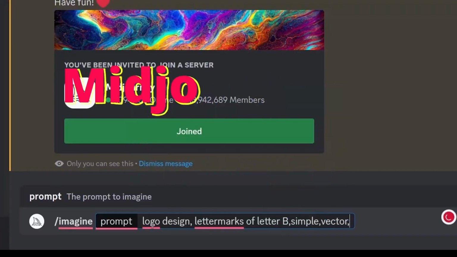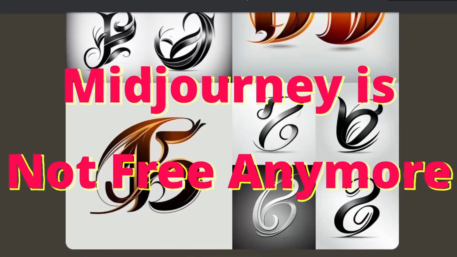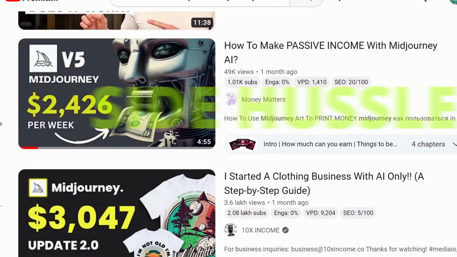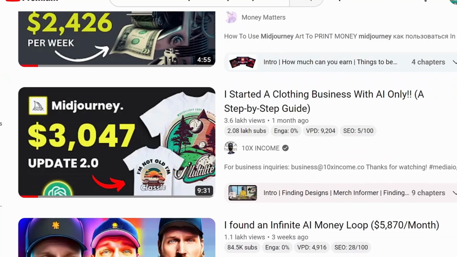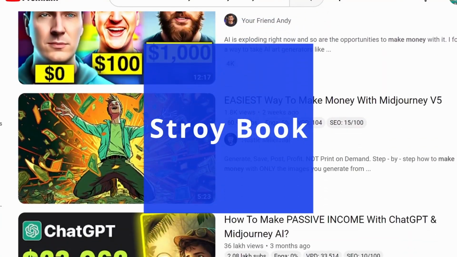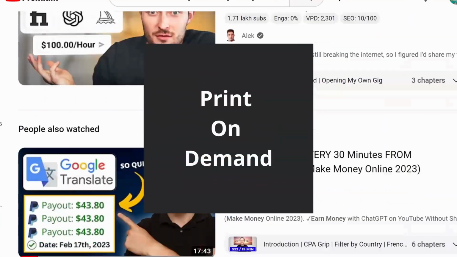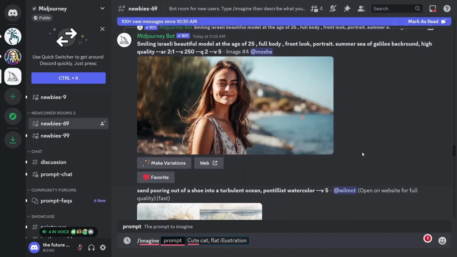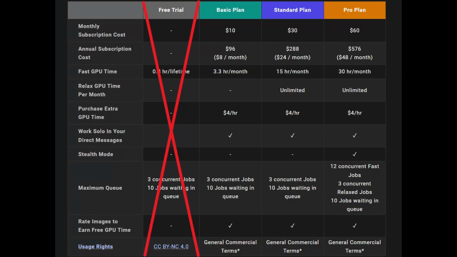Creating images using Midjourney is not free anymore. Recently, AI tools are a hot topic for side hustles and making money, like creating a storybook, logo design, print-on-demand business, etc. Midjourney was a main tool for it, but now Midjourney is no longer free to the public.